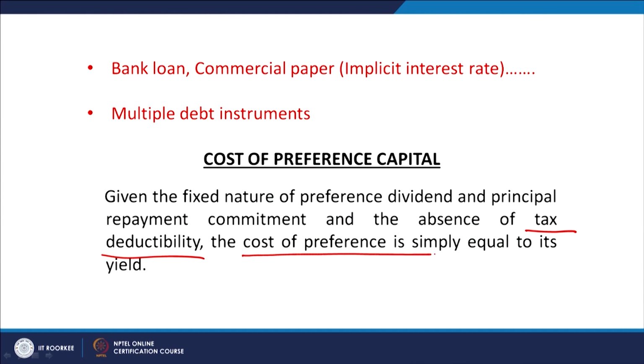You cannot deduct the tax payment because dividend is not subject to the tax deduction, it is only the interest. So, because of the absence of this feature, finally the cost of preference capital is simply equal to its yield, that is, how much yield is available to the preference shareholder who is making the investment in any company's preference shares is called the cost of preference capital.